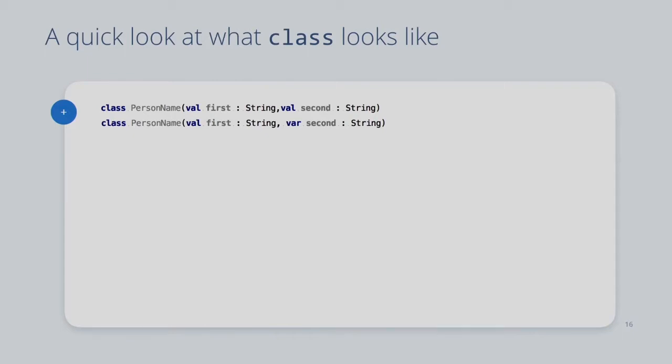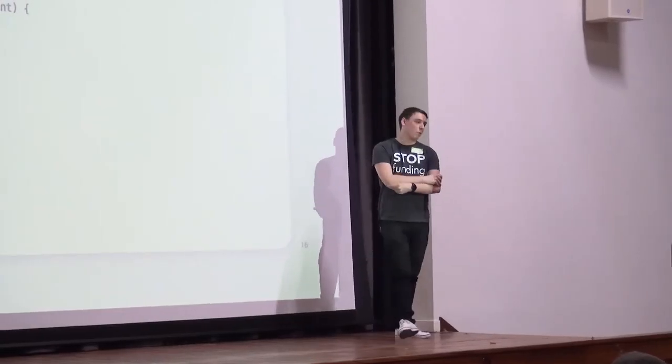So the first version of this is read-only, you can get it, and that's it. Second version, first name's read-only, you can change the second name when you want. Make sense? This one really makes sense? Cool. What if we want to add our own properties on top of it?